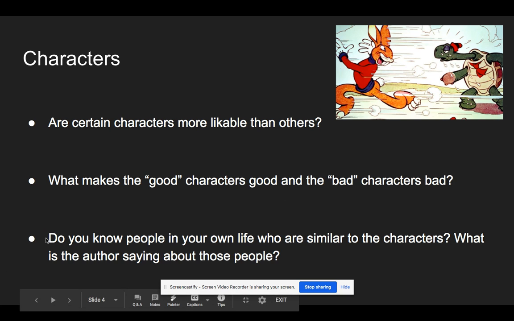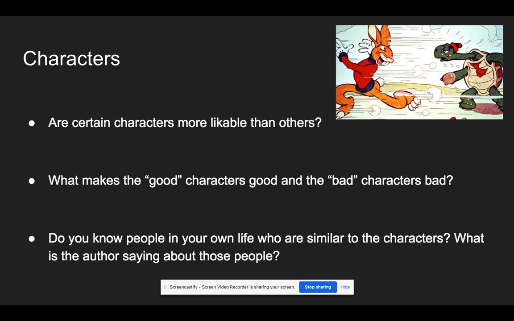Now, for the last question, do you know people in your own life who are similar to these characters? What is the author saying about those kinds of people? Well, obviously, in my life, I don't know any hares or turtles that can talk, but I do know people that have some of these same character traits as the hare and the turtle.